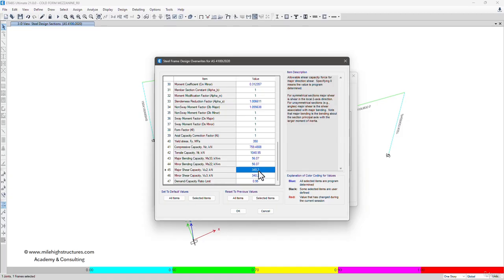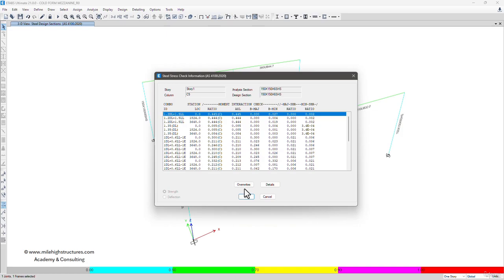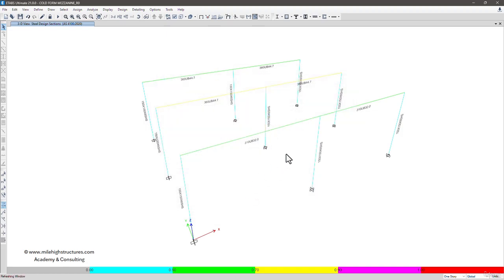That is the advantage of selecting the box section. Like in I section, we have different properties for the 2 and 3 axis, but for the box section, we have the same properties for both the axes. So we can left click on OK, and if required, we can further reduce the size from 150 by 150 to 100 by 100 also.